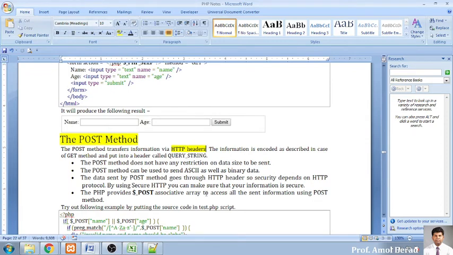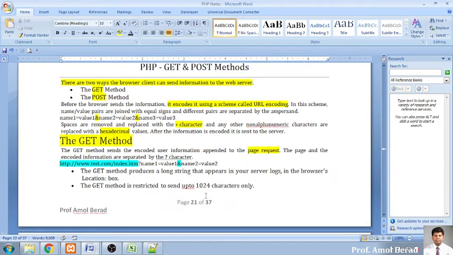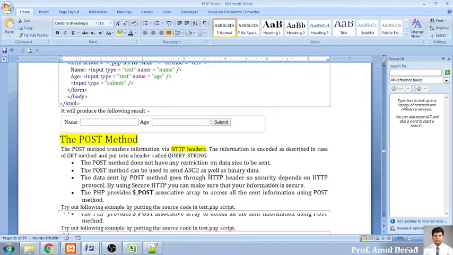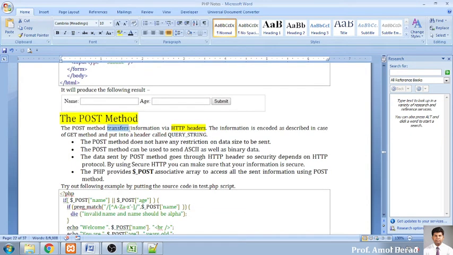Okay, so this is the basic difference, that in the get method we are sending a record by encoding the user information appended to the page request. It is the page request where all the information is encoded and appended with one another. Here in the post method we are transferring the information via HTTP headers. Okay, now the information is encoded as described in the case of the get method and put into a header as a query string.